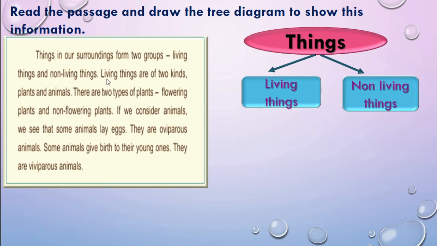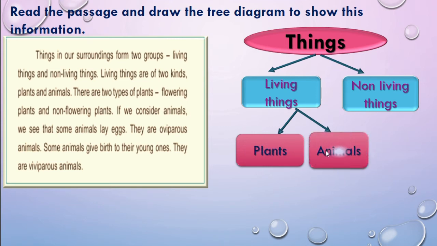Now further, living things are of two kinds. Here two arrows we will draw. Are of two kinds, that is plants and animals. Here we will write plants and here animals. Next, there are two types of plants, that is flowering plants and non-flowering plants.